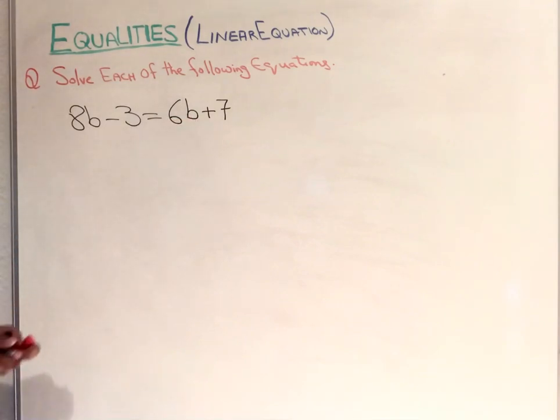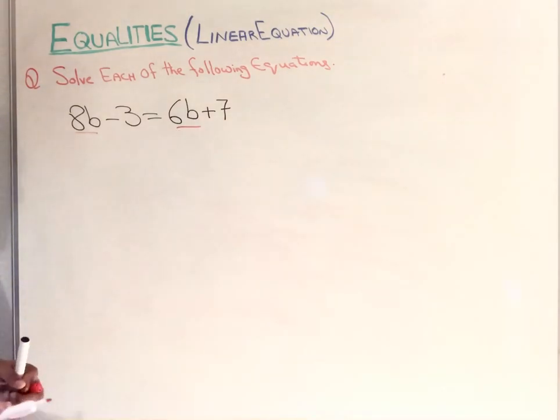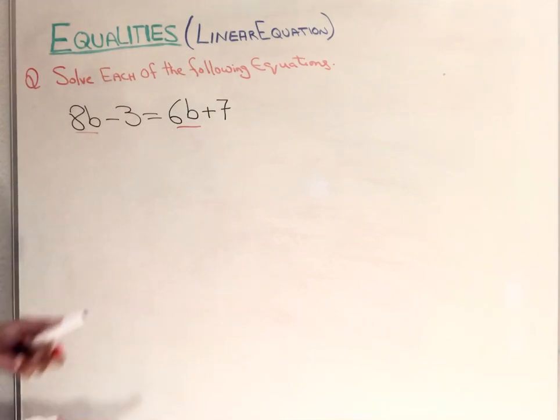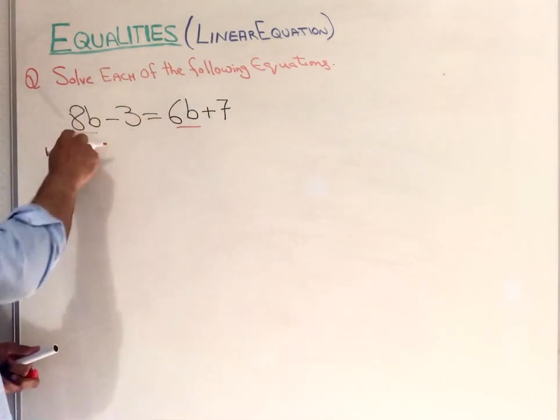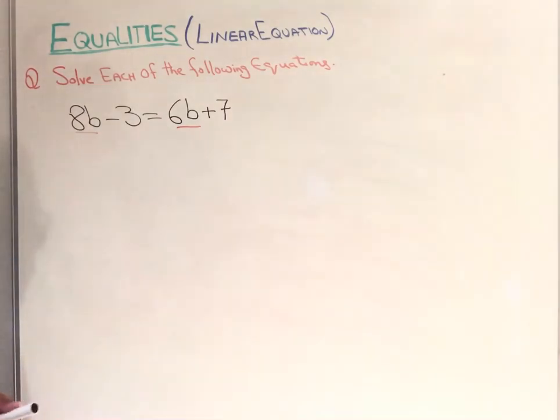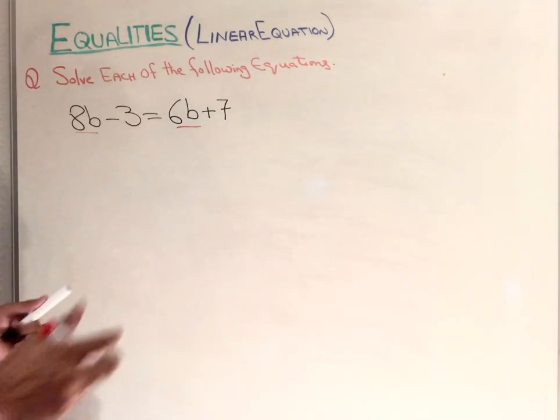Again we have two sides here, but we have 4 values. First of all, we need to do it step by step. The first step: we have b here. We have to bring b to one side, then add or subtract the other stuff. To bring that 6b to the other side, which operation will we use? We have a positive value, so we can subtract 6b on both sides.